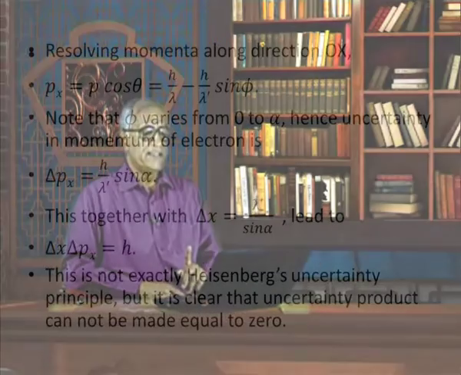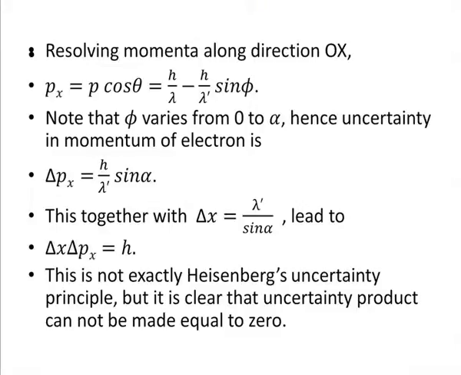This is a result. We have shown that the uncertainty in the momentum delta px is h by lambda prime sin alpha. We showed earlier that delta x was lambda prime by sin alpha. You put them together and you have delta x delta px is equal to h.